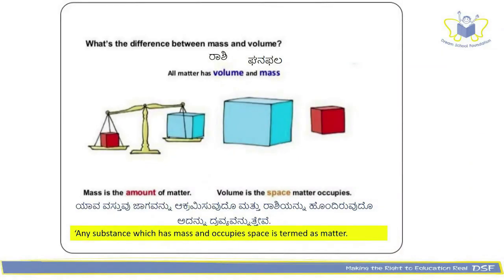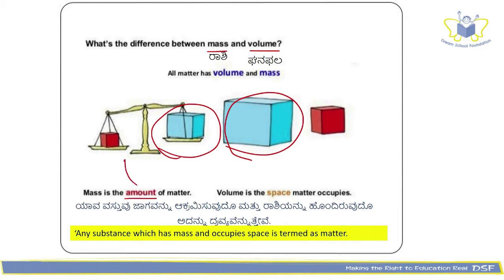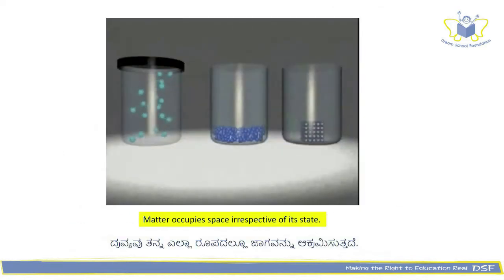What is the difference between mass and volume? All matter has volume and mass. Mass is the amount of matter present in a substance. Volume is the space that matter occupies. Basically, any substance which has mass and occupies space is termed as matter. Matter occupies space irrespective of its state.